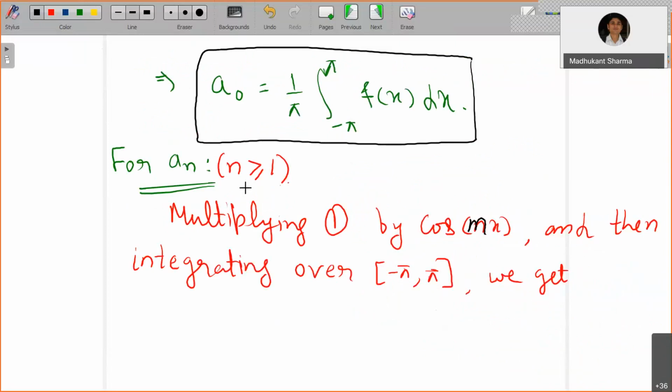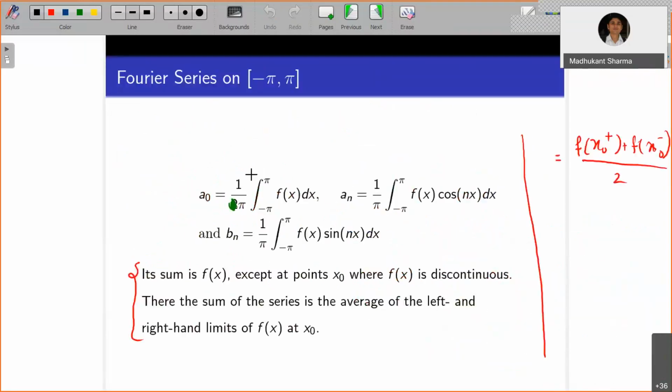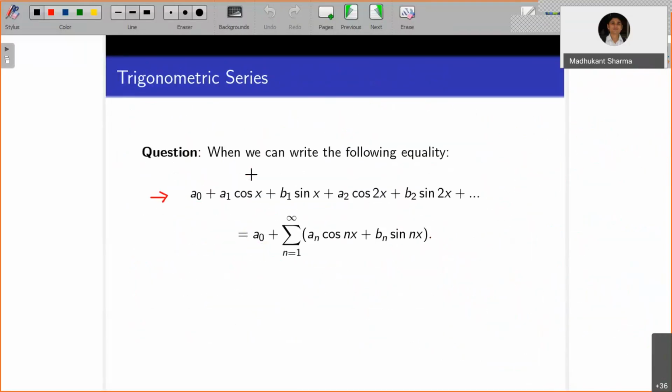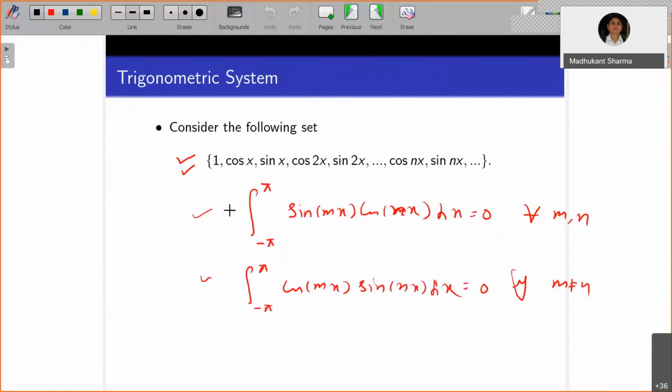Now for n greater than or equal to 1, we are going to use the fact that I have already mentioned: the integration minus pi to pi of sine mx cos nx dx is 0 for all m, n, and the integration minus pi to pi of cos mx cos nx dx is equal to 0 if m is not equal to n.